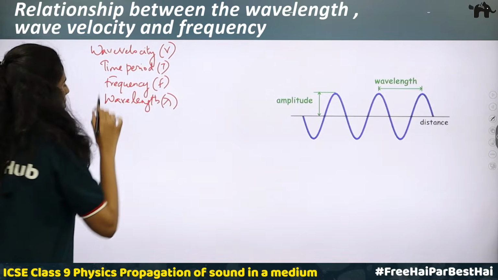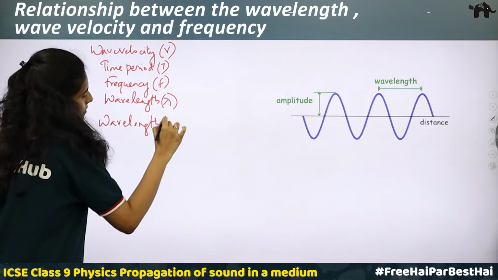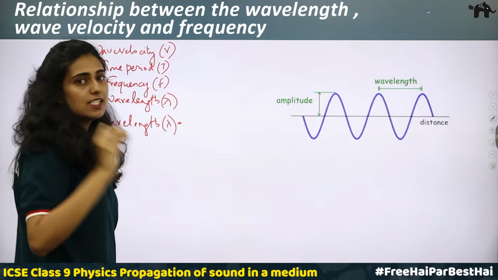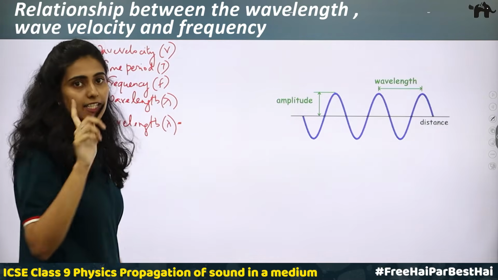Okay. So what is wavelength? We know what is the definition of wavelength. Wavelength is the distance travelled by a wave in one time period or in T seconds.